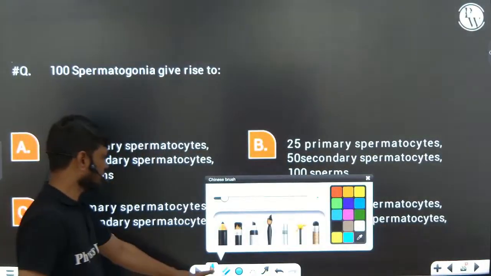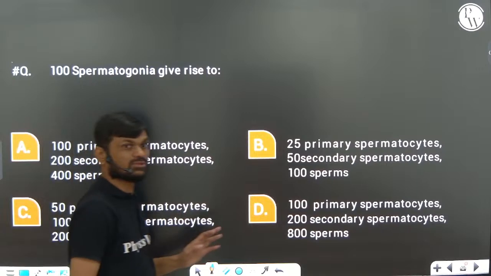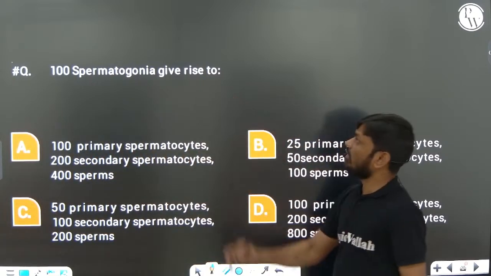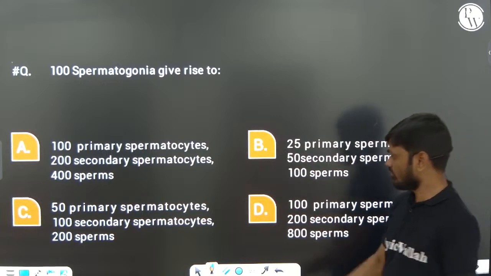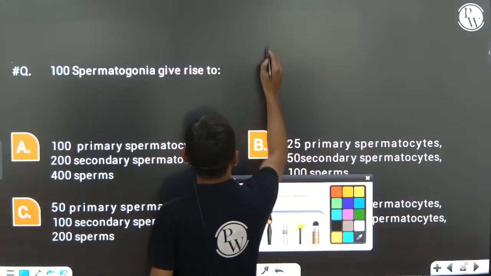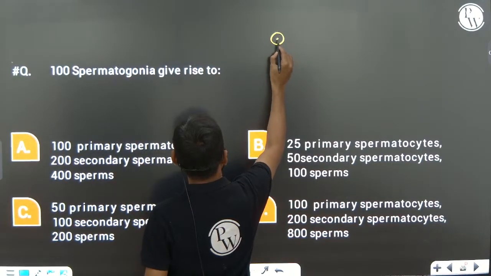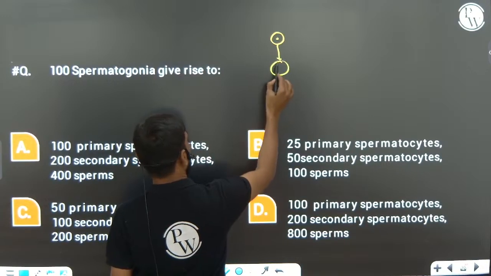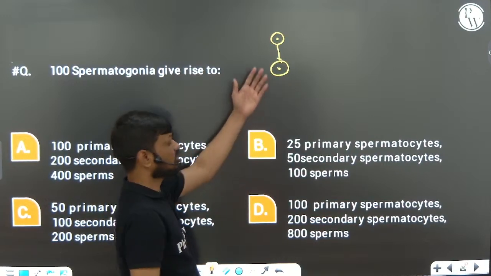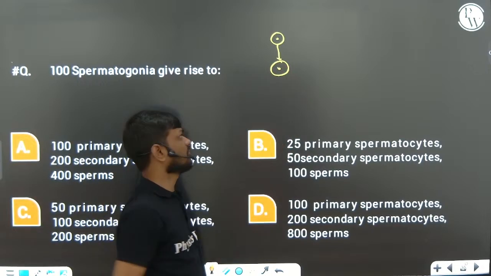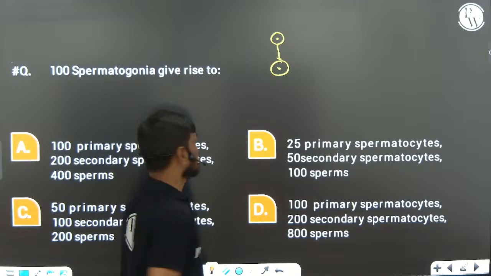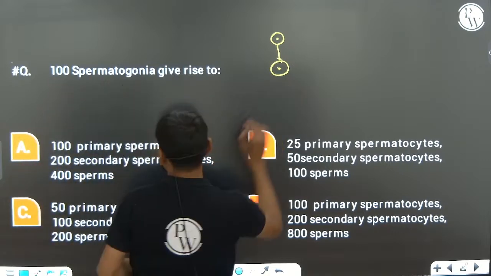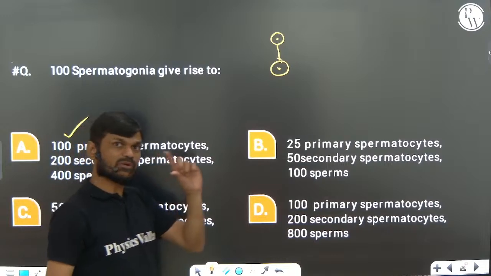This question is very important. From 100 spermatogonia, how many are produced? One spermatogonia undergoes the growth phase, the content of the DNA will increase, and it is converted into primary spermatocyte. So 100 spermatogonia are converted into 100 primary spermatocytes.